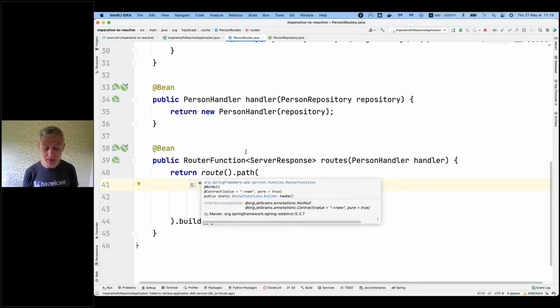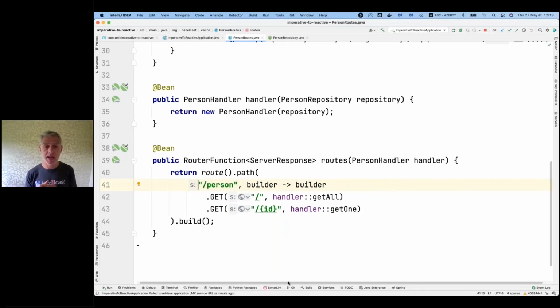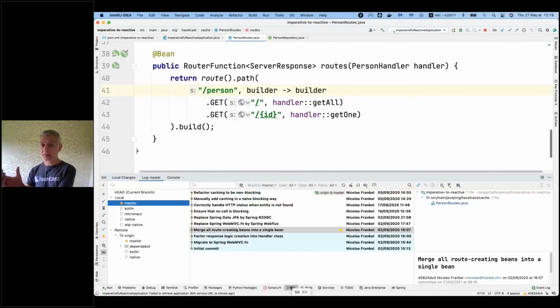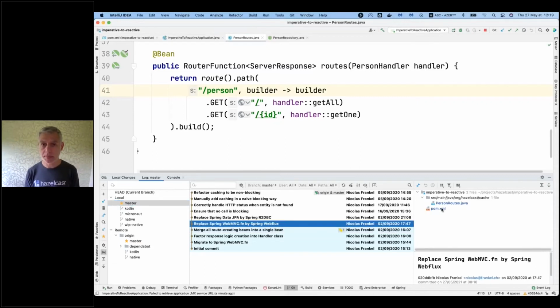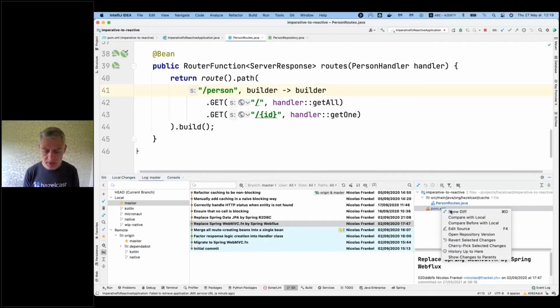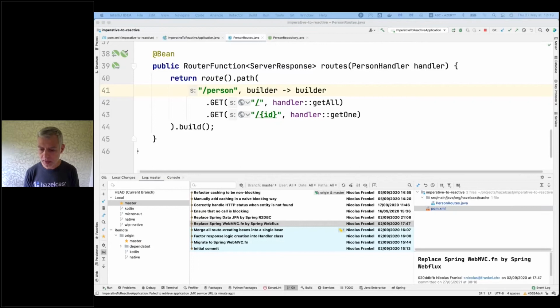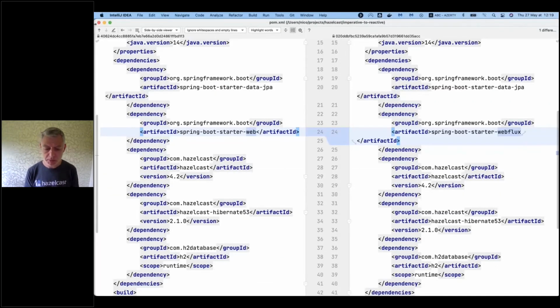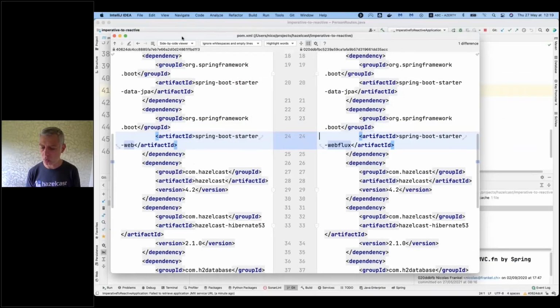The next step is actually we start by going reactive and replacing Spring WebMVC by Spring Web Flux. And because of all the work we did before, it's actually that simple. Here, sorry, I don't know why it's open in the other window. So here, there is one change in the POM. We replace starter web by starter web flux.